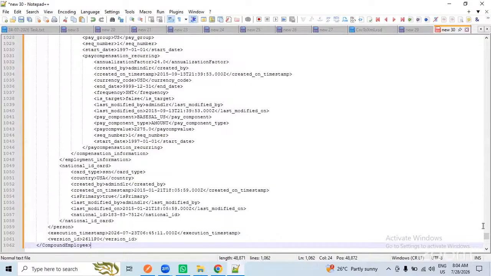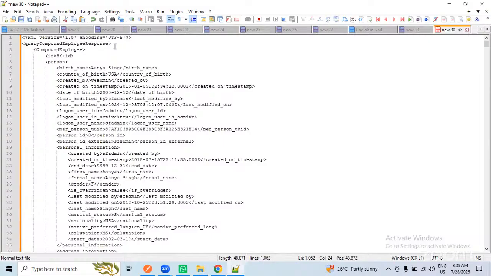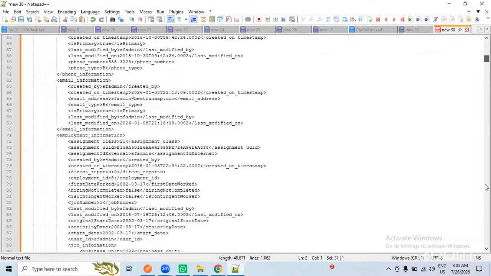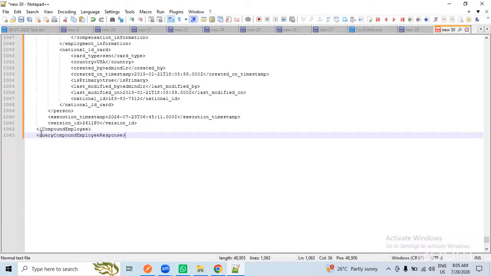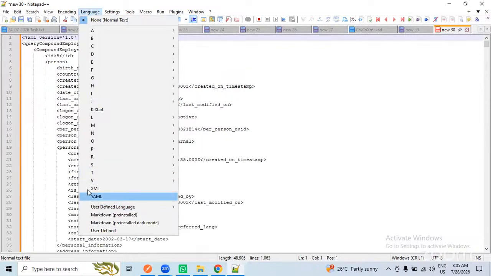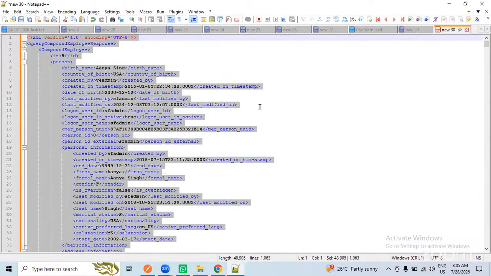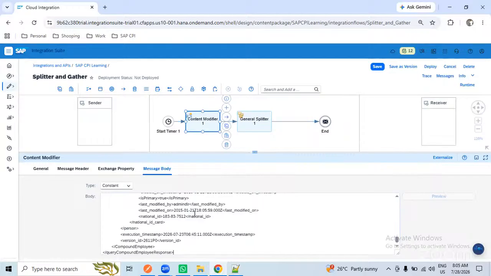We'll discuss this with a minimum payload so that you can understand. Once we understand the topic, we'll go with the 100 employee data. I'm uploading 5 employee data into my content modifier.